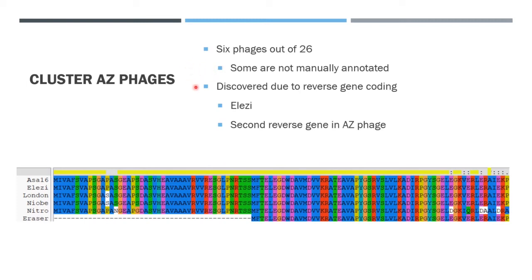6 out of 26 phages in the cluster AZ have this gene, although some have not been manually annotated. This gene was originally discovered in Elise last year, as it was the second reverse gene in the AZ phages, so it was looked at more closely. Alignments are shown below, and while there is a significant gap in Eraser, this is thought to be due to a different start site needing to be called than the one that was automatically called.